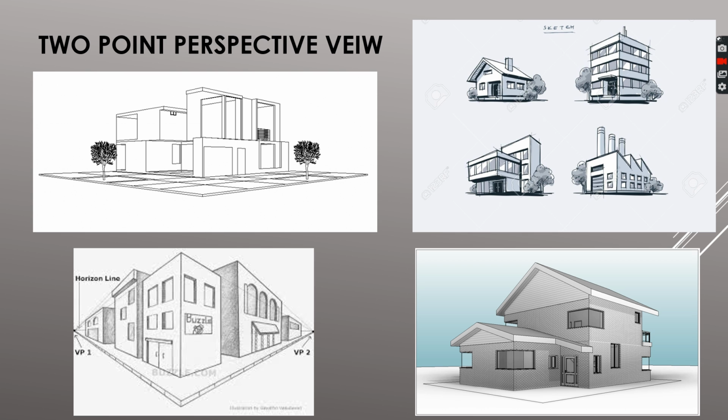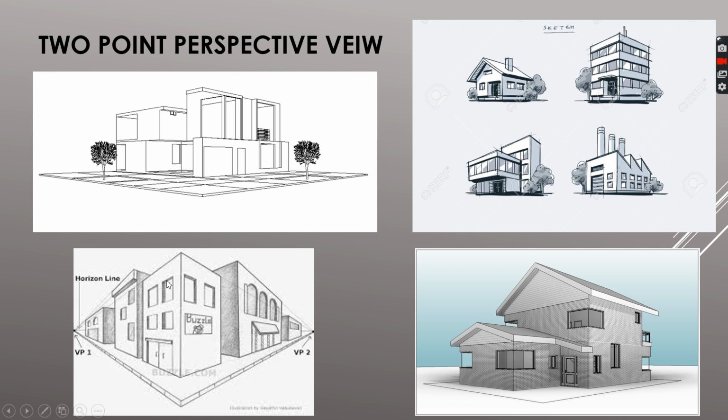And now 2 point perspective view. These are some examples of 2 point perspective view. This one is sketched by hand, so you can't see where the 2 points are. But over here, this is one vertical point and this is another vertical point. In 1 point perspective we had a center point, but here we have vertical points, with respect to which all the drawings will be done.